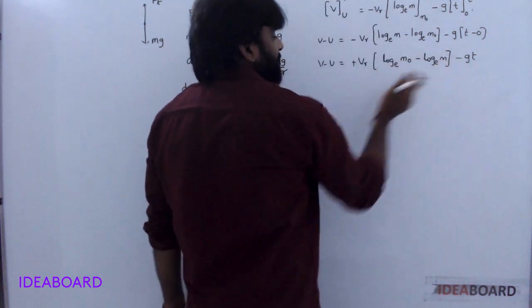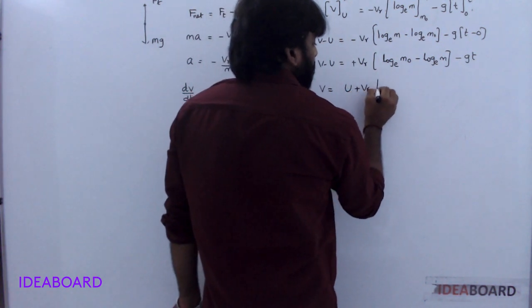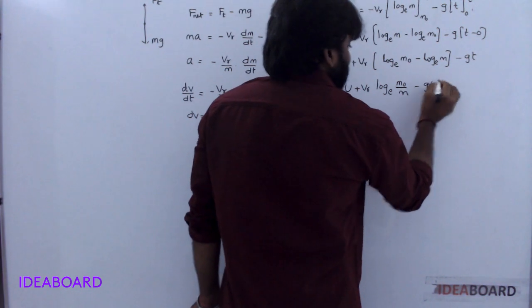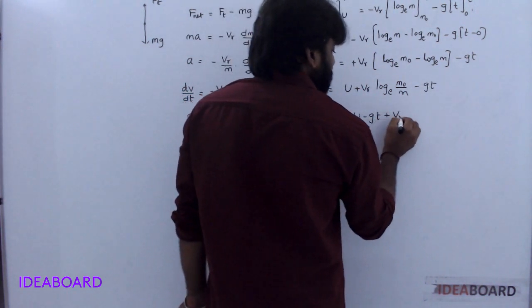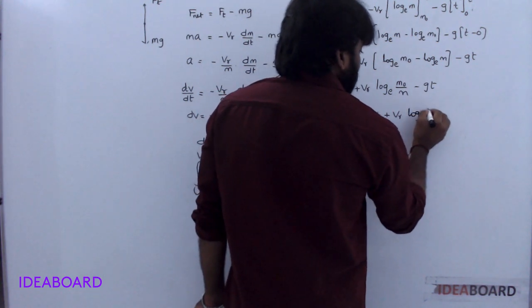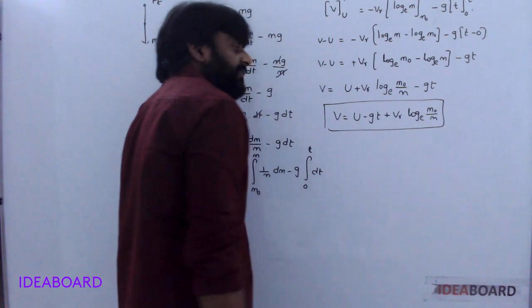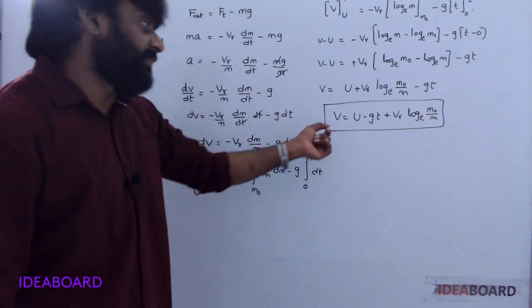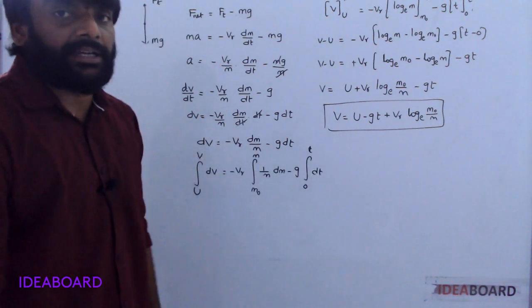Understood? It is in the form of log a minus log b. Taking u to this side, V equals u plus vr log base e m naught by m minus gt. So V is equal to u minus gt plus vr log base e m naught by m. It is the velocity of the rocket at any instant of time t.